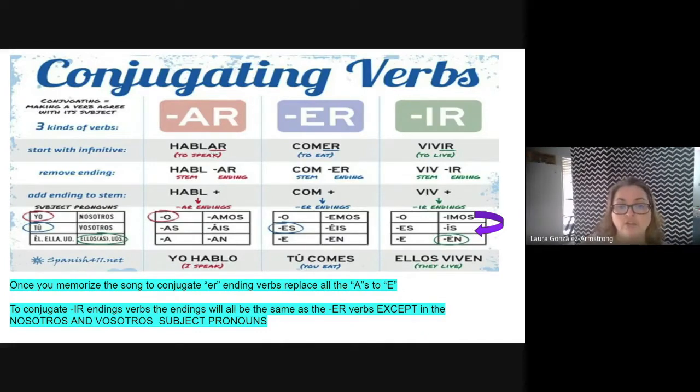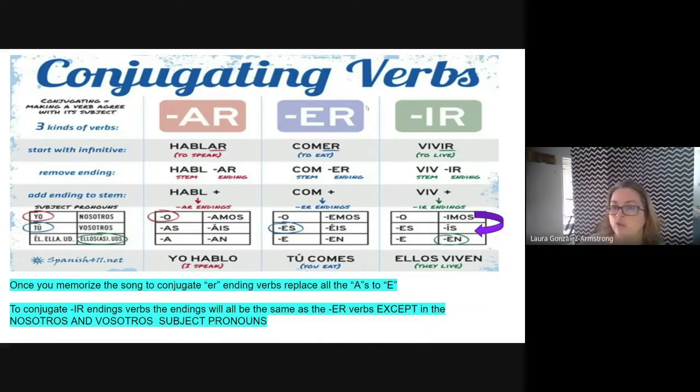So we have hablar, we drop off the AR, and then we have the stem. That's the leftover part. Now we're going to add the endings: o, as, a, amos, áis, an. So if I am the subject of the sentence and I want to say that I speak, I would say yo hablo. Now we have ER verbs. ER verbs are quite easy if you know the AR verbs. Everything that's an A will then change to an E. On our first one, it's an O, so that stays the same. From AR, we have as, that would change to es. And these are only for regular ER verbs. Then you have your e, emos, éis, and en.